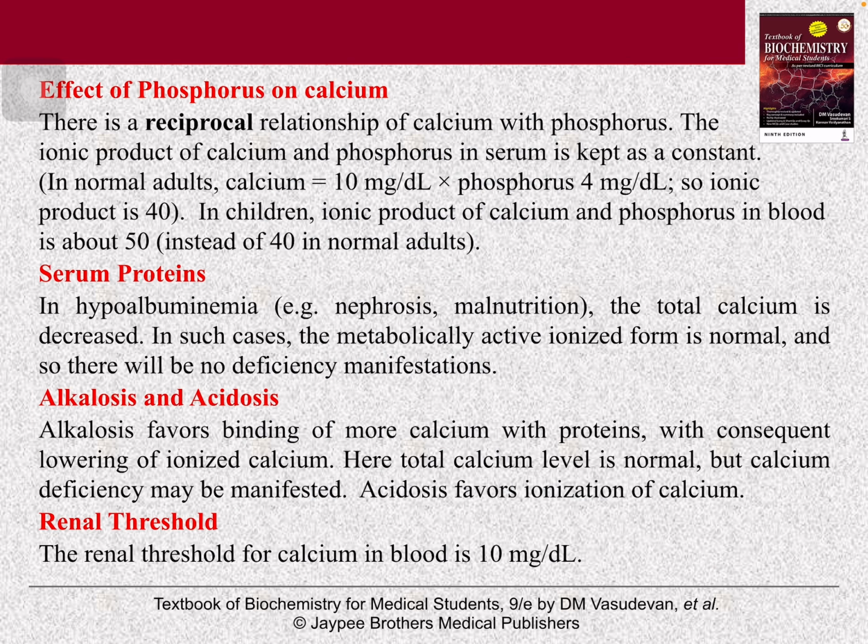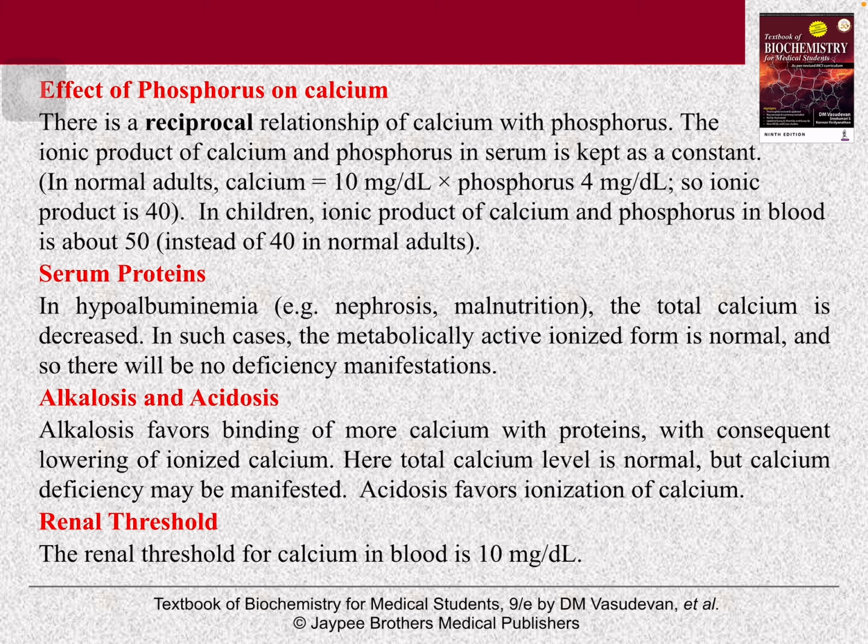Now, effect of phosphorus on calcium. There is a reciprocal relationship of calcium with phosphorus. The main purpose is to maintain the ionic product. The ionic product of calcium and phosphorus in serum is kept constant. In normal adults, calcium is 10 mg, phosphorus is 4 mg. So the ionic product is 40, while in case of children it is 50.